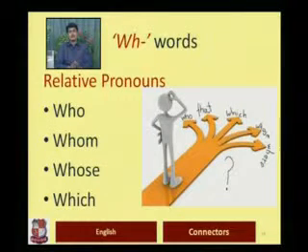Because they relate to something that precedes the use of these pronouns. When we use he, she, it, they, there is often nothing that precedes them, so often they are used as subjects. Here, however, they form complementary clauses. They form relative clauses. So there has to be some antecedent in order to locate the meaning of these words.